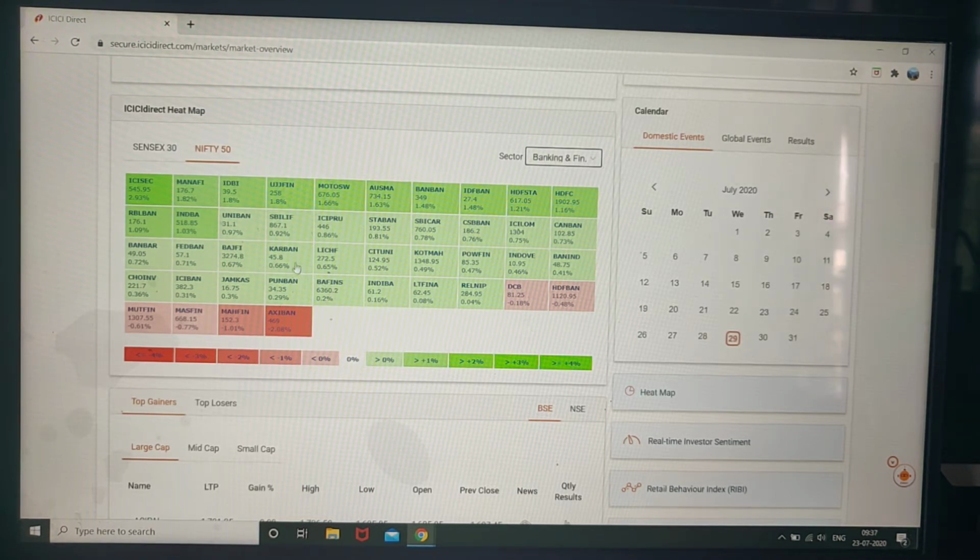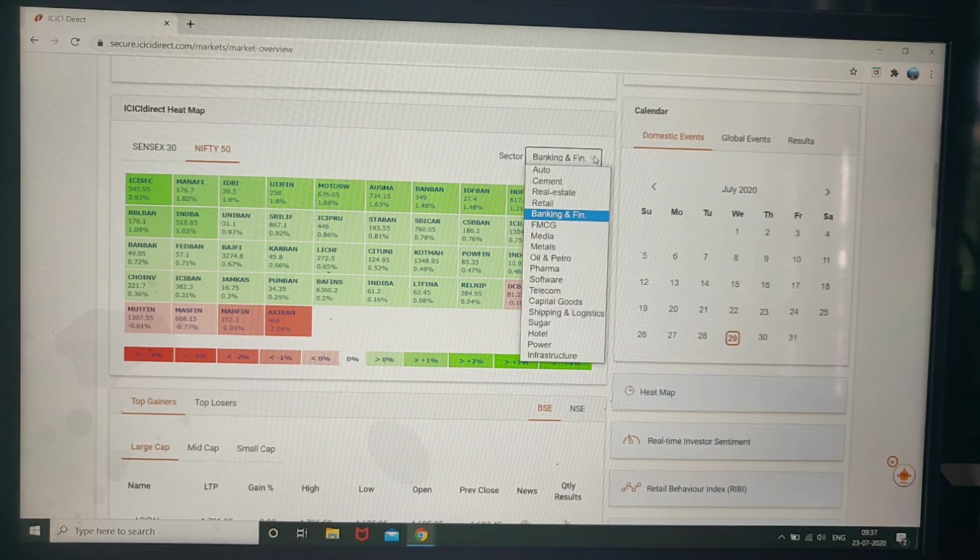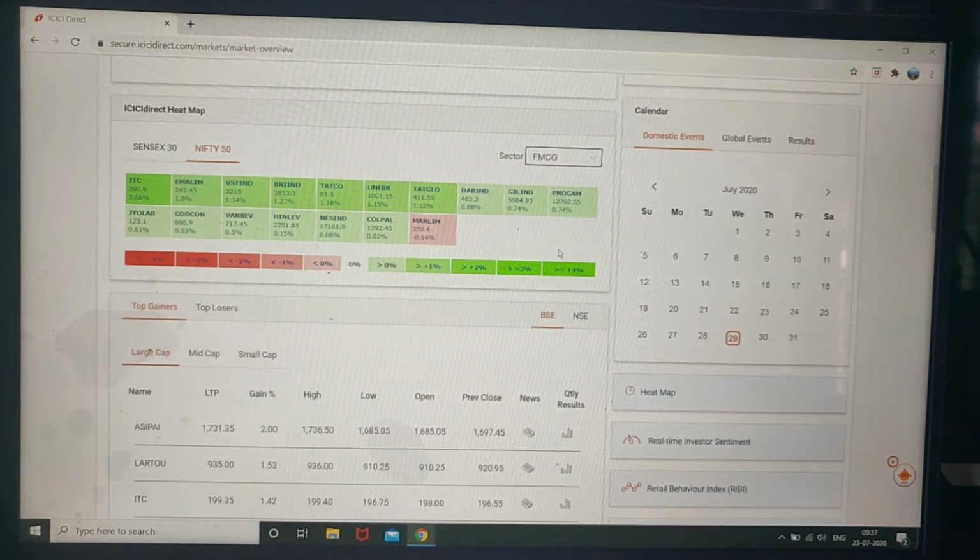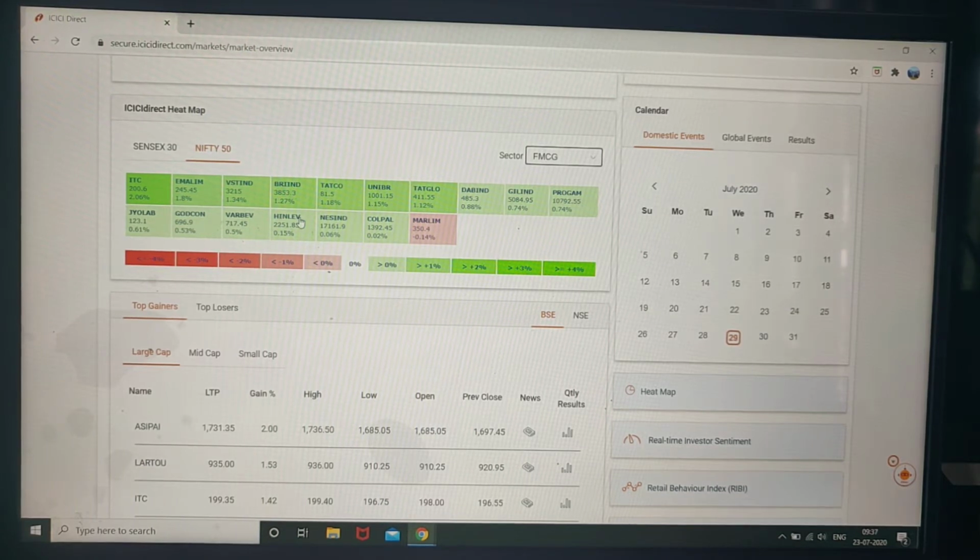Insurance sectors like LIC and other companies are also there. Banking, insurance, finance, basically all sectors. FMCG, like ITC, Britannia, Dabur, all names are there.